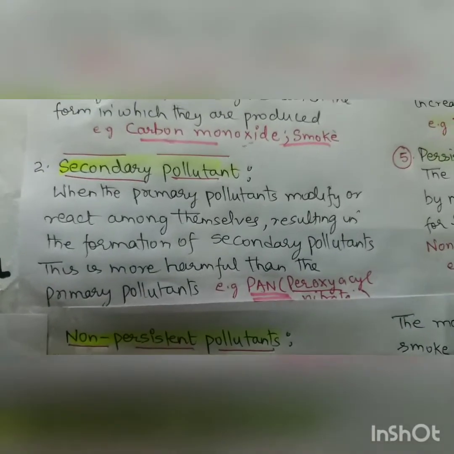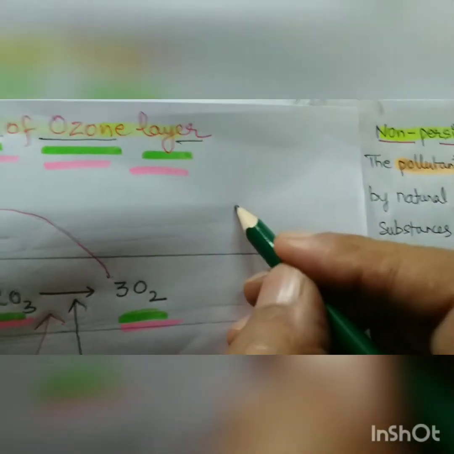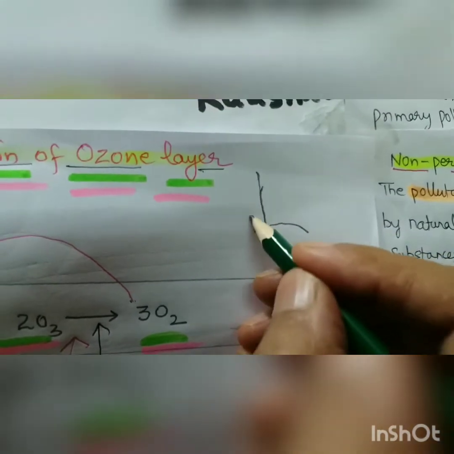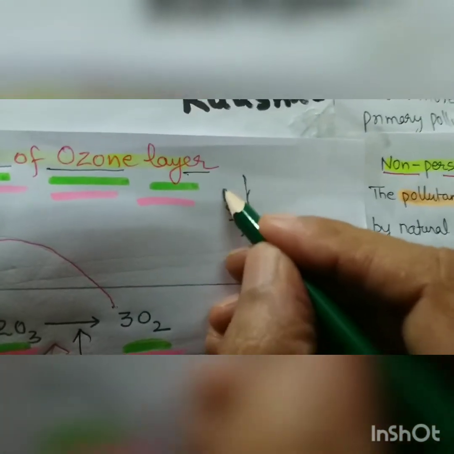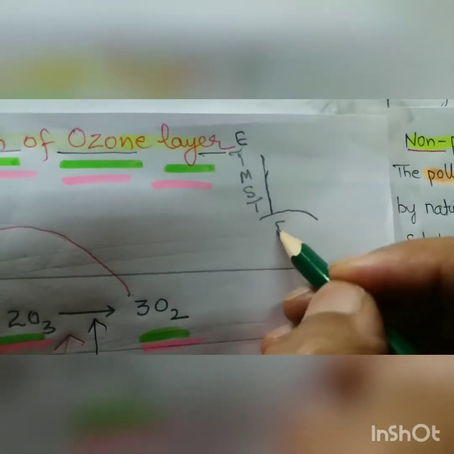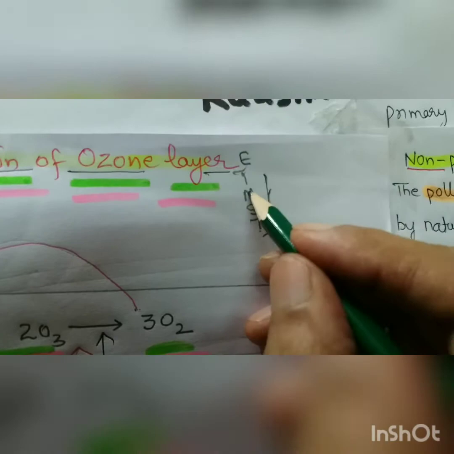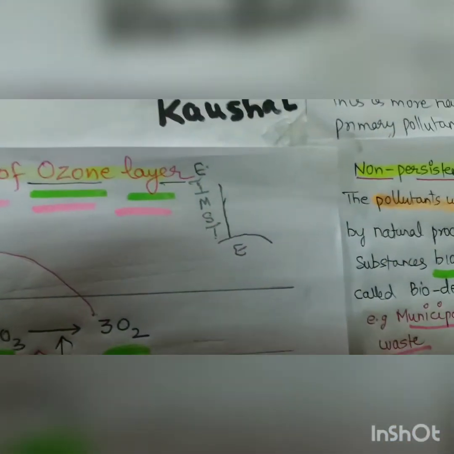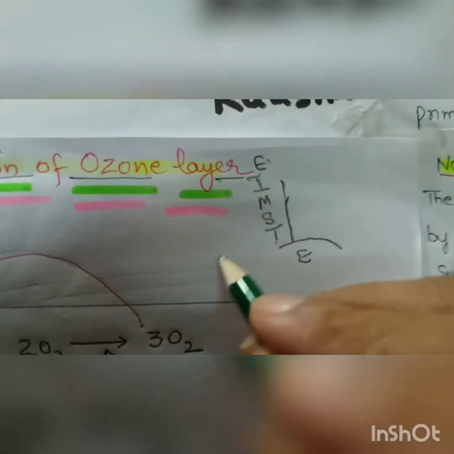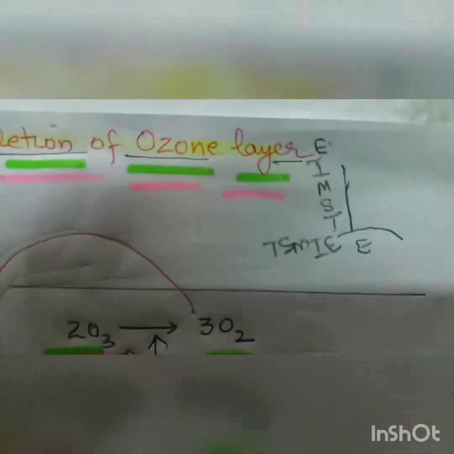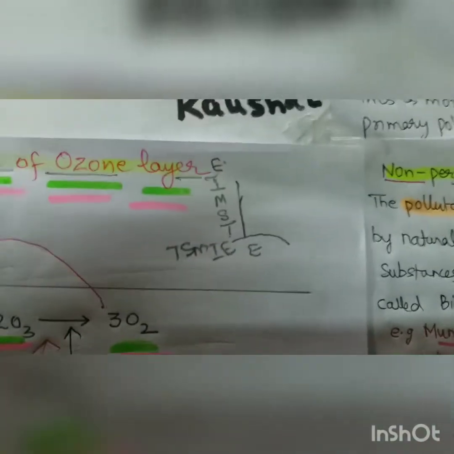Because ozone, as we will do after this lecture, so if this is the earth and we have the layers, this is earth, troposphere, stratosphere, mesosphere, thermosphere and exosphere. This is also called ionosphere. So you have to remember the word, and change it into I. It also works, this is thermosphere.